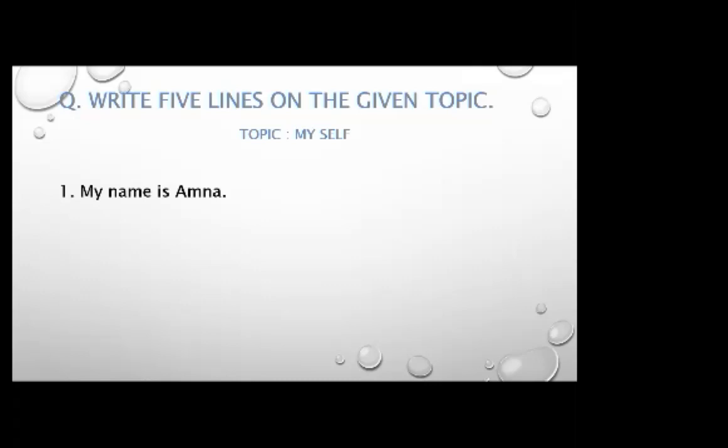Dear students, keep one thing in your mind. You will start the sentence with a capital letter and end it with a full stop. Number two, I am 6 years old. It's about the age. First is the name and the second is about the age. I am 6 years old. Here is written, my name is Amna. You can write your name over here, but you will start your name with a capital letter because it's a proper noun. It's not a common noun.